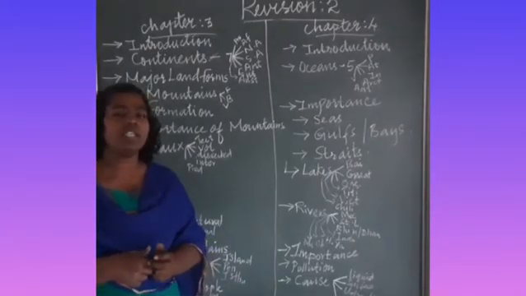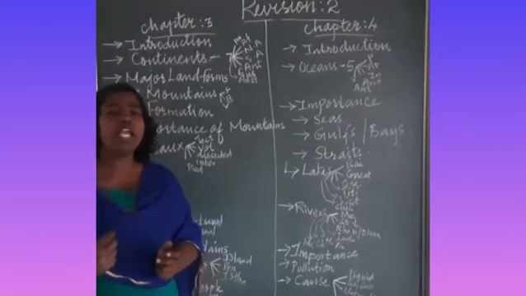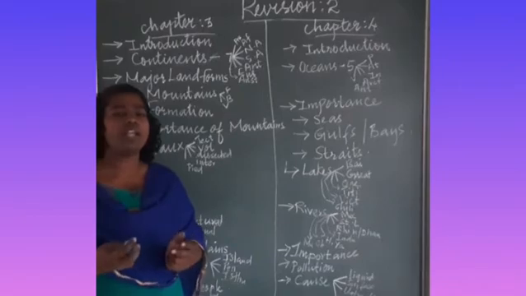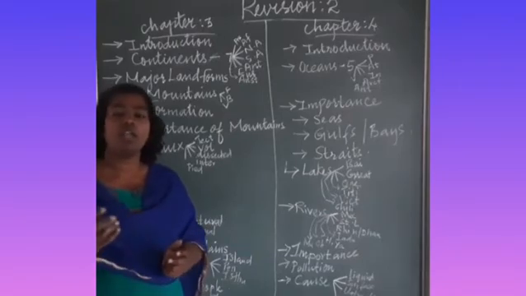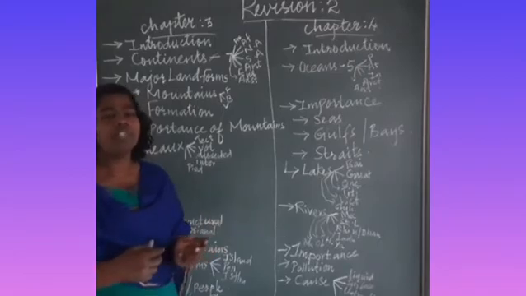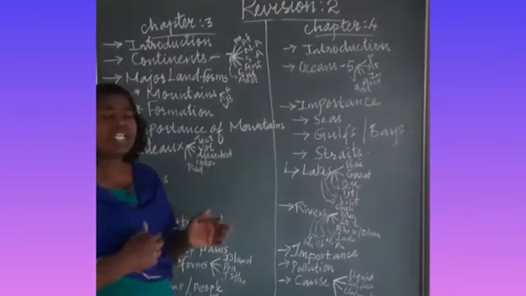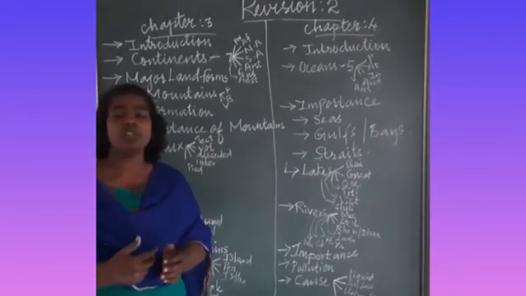The second use is that we can construct reservoirs. There are natural reservoirs too, because of the rivers that originate in the uppermost region at the top of the mountain. And the next thing, what are the uses of mountains?